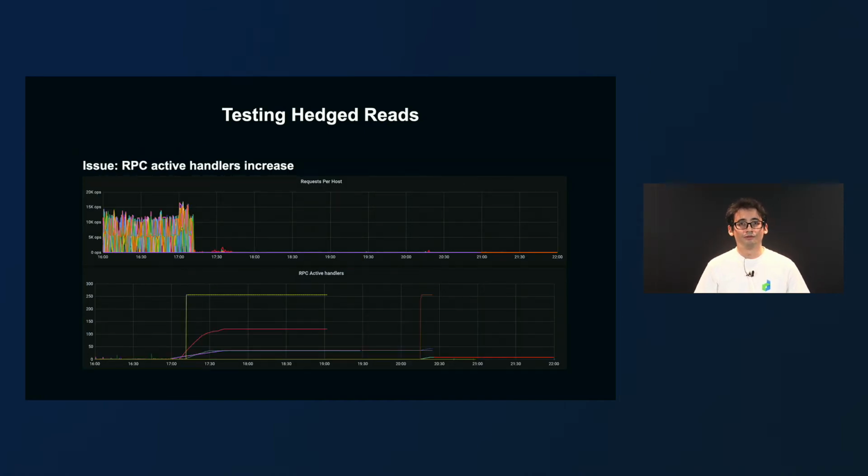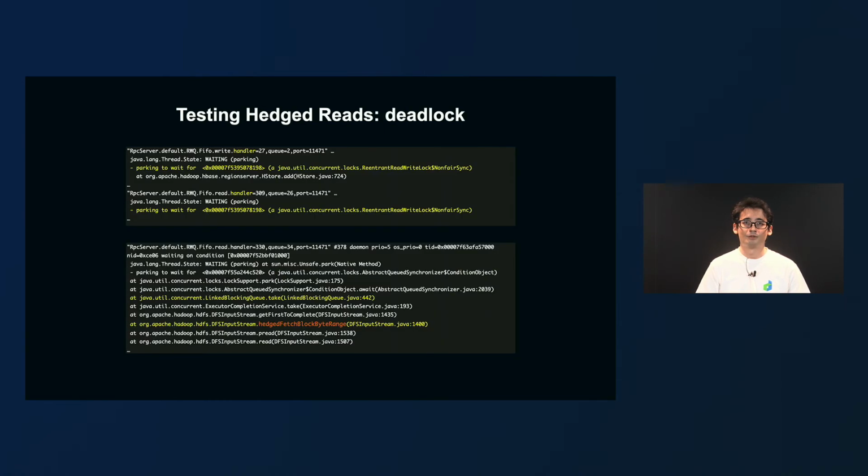However, after a few days of usage, we observed that suddenly the threads that handle the HBase requests went busy and did not decrease at any point, making the user unable to process more requests. What was going on? So we took a thread dump and observed that HBase was acquiring some kind of lock, and the hedged read part was stuck trying to take something from a blocking queue.